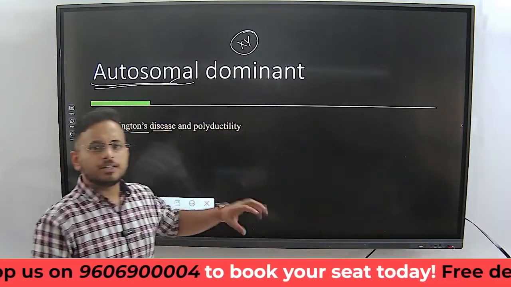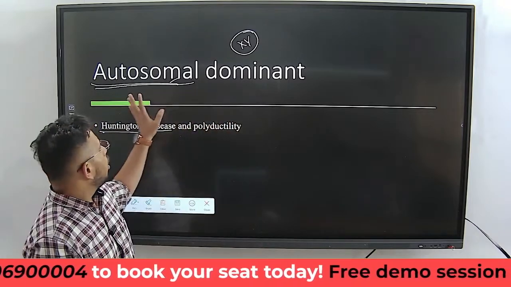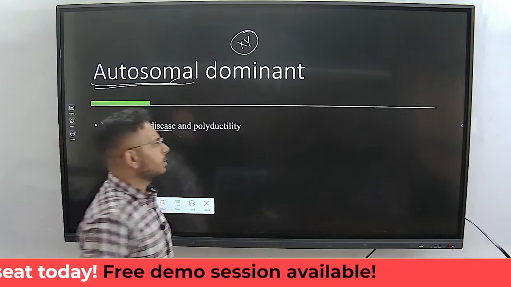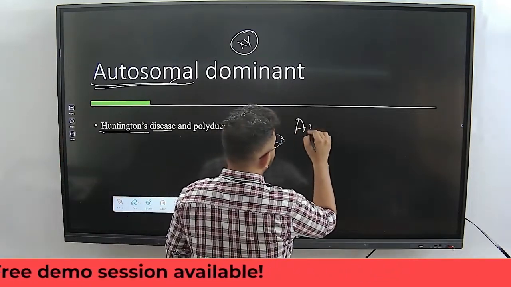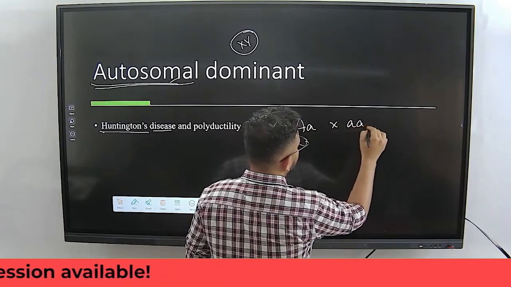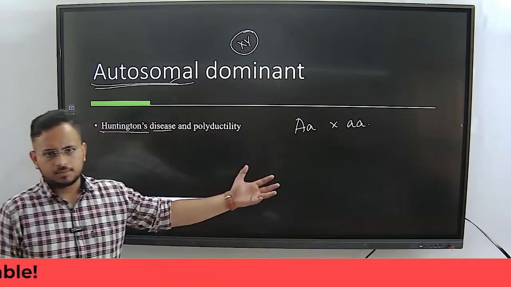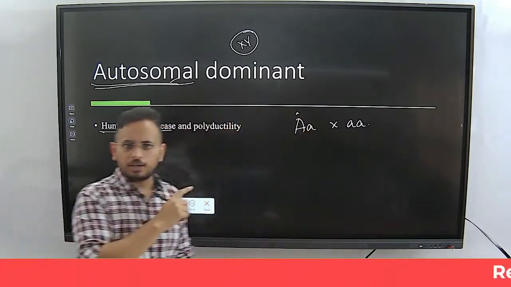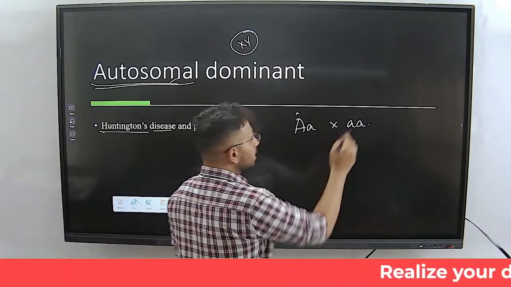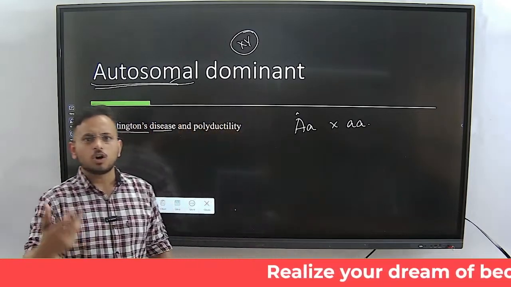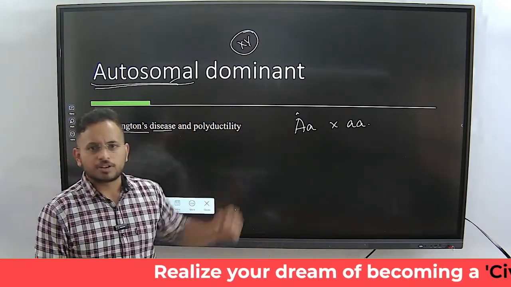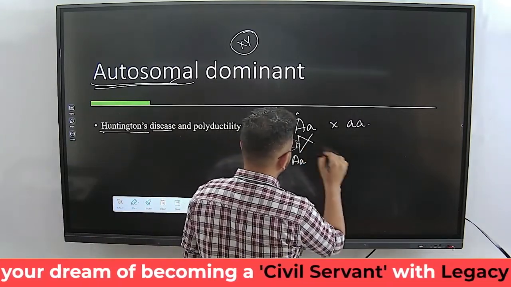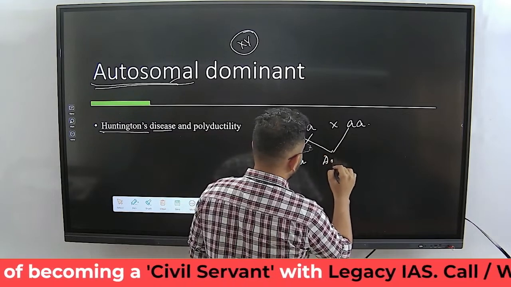So how do you write a chart? What is the inheritance pattern of this particular autosomal dominant characteristic in pedigree analysis? How do we carry out the pedigree analysis? Let's consider Aa cross aa. Okay, these are the alleles. And this capital A will be an infected allele. Small a is a non-infected allele. Capital A is an infected allele. So if you want to make a chart, Aa with aa,